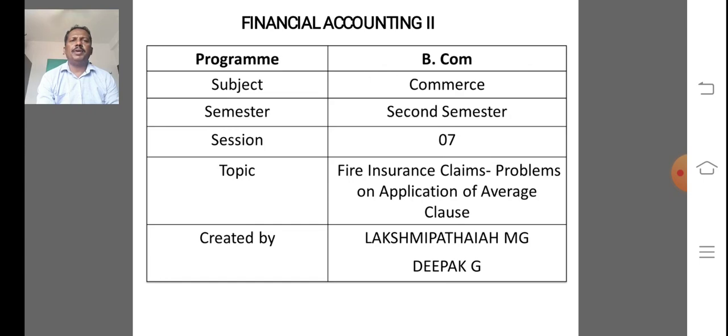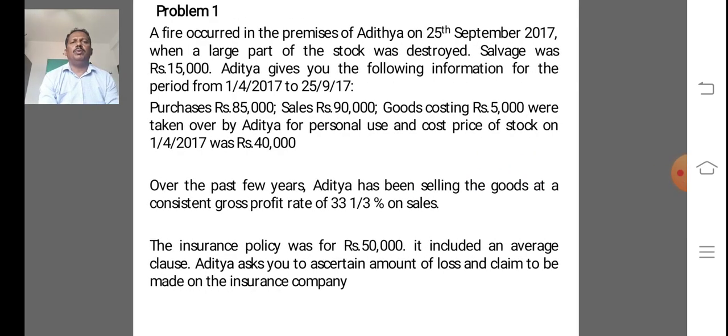My title is Financial Accounting 2. I am covering session number 7, application of average clause in fire insurance claims. First, we take one problem.